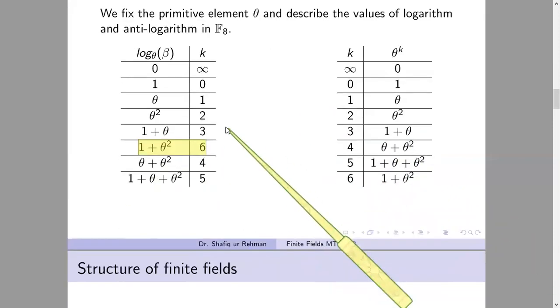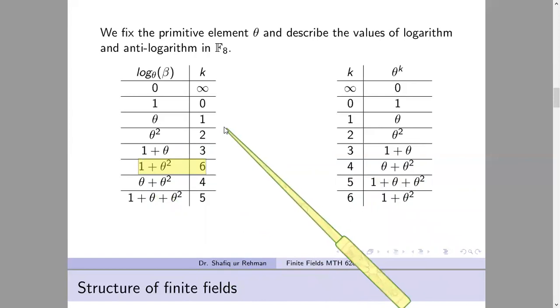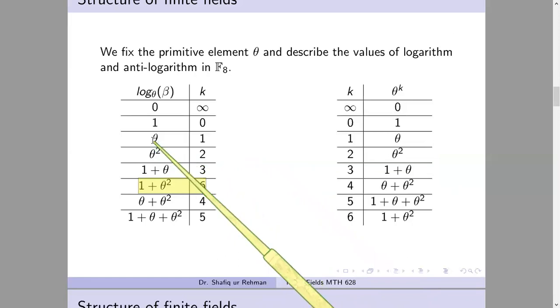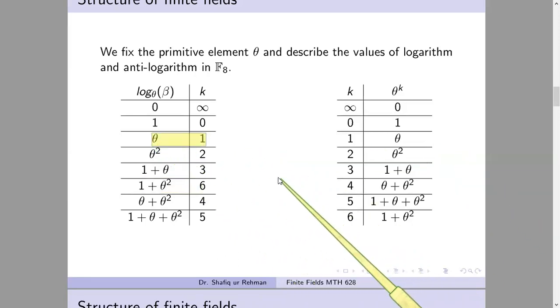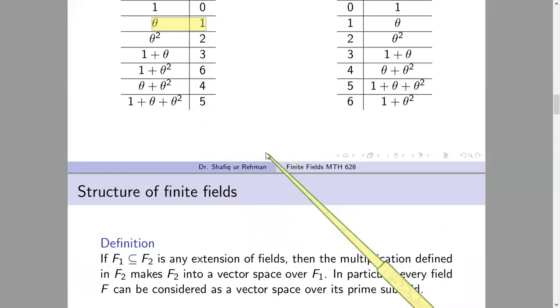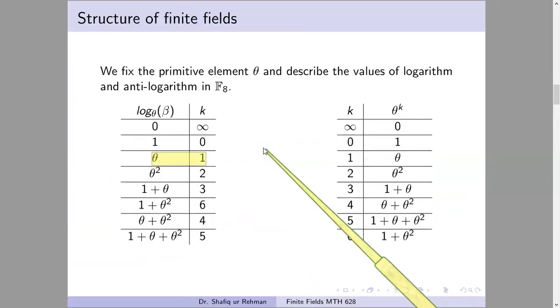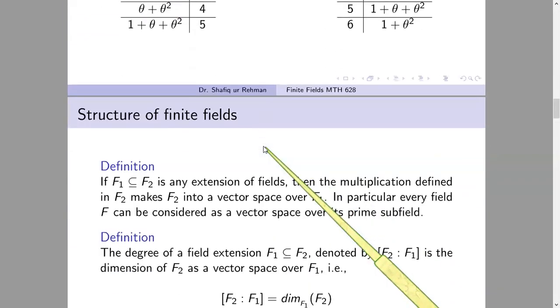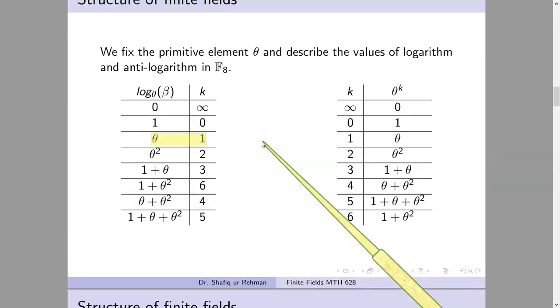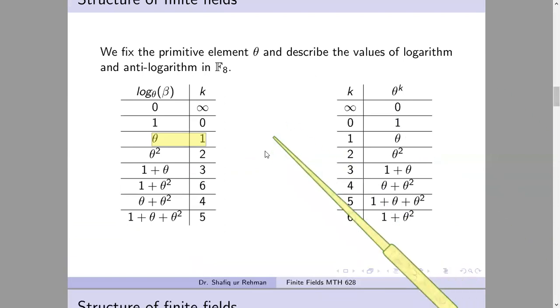So these types of techniques are important to learn. I don't mention all the techniques, but here is a glimpse of this information. You can find many such techniques in books. Anyhow, this is just information about logarithm and anti-logarithm, and how they can be helpful.